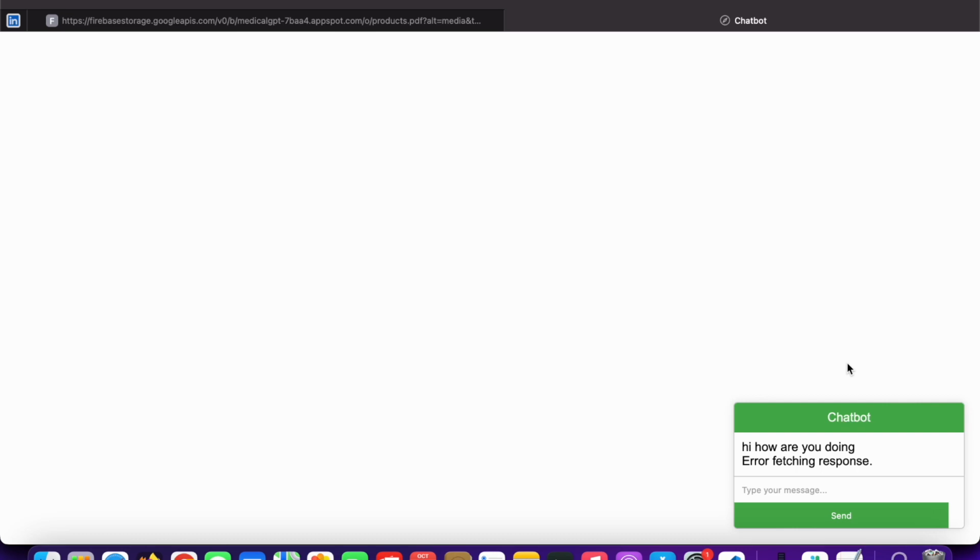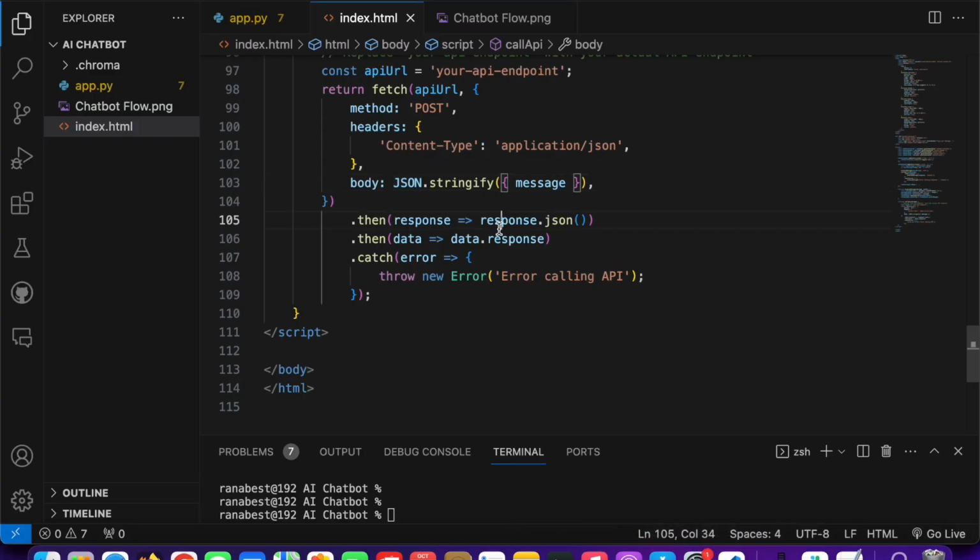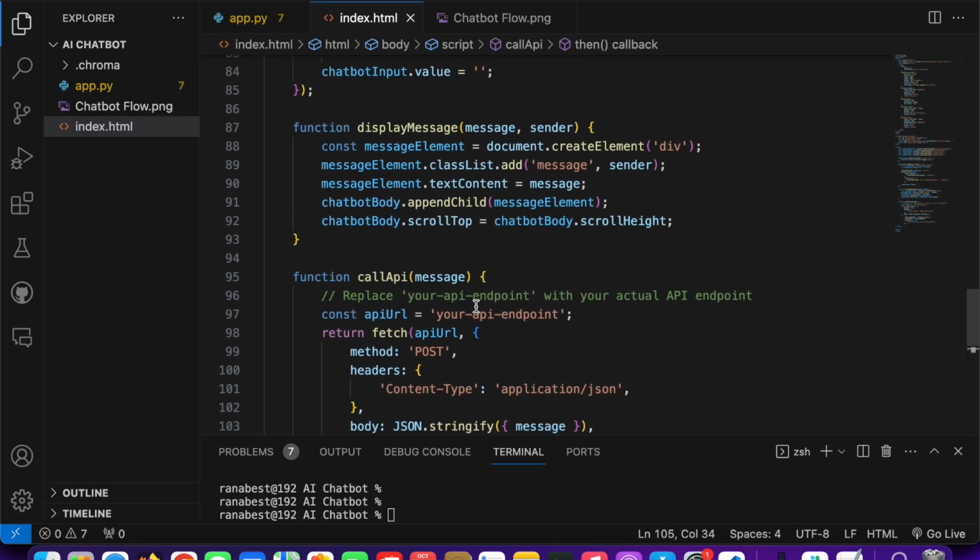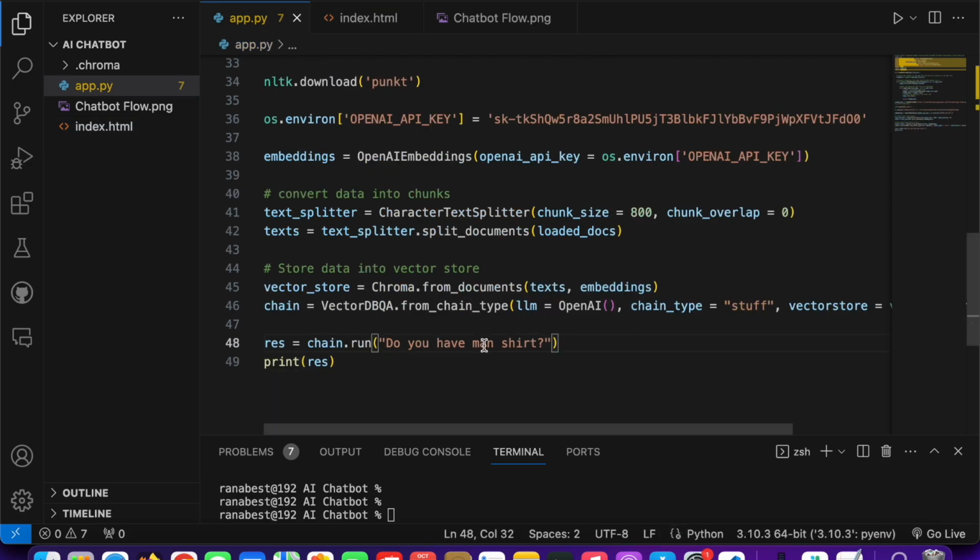It doesn't matter what your front end app is, it can be a website, it can be a mobile app, it can be a very beautiful UI. In our later videos we will definitely move to that and design a very beautiful interface, just like I showed you at the start of the video, how I build different beautiful UIs. Then you can use this chatbot. Right now I asked some question, it is saying error fetching response. That's true because we did not create our backend. Right now here we need to call our endpoint, so basically we need to create our API.